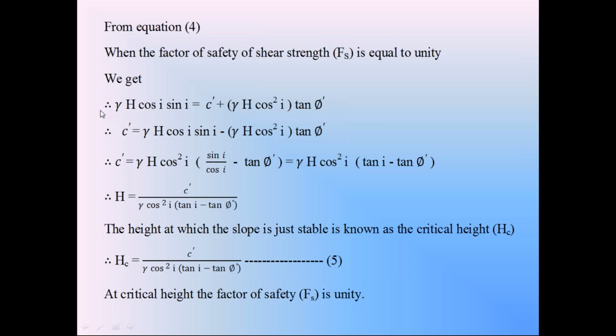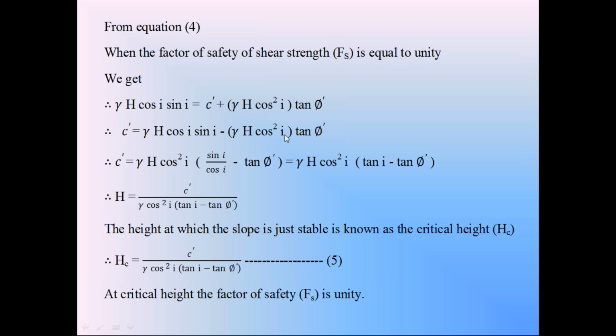Then C dash is equal to gamma h cos i sin i minus the second term, gamma h cos square i tan phi dash.